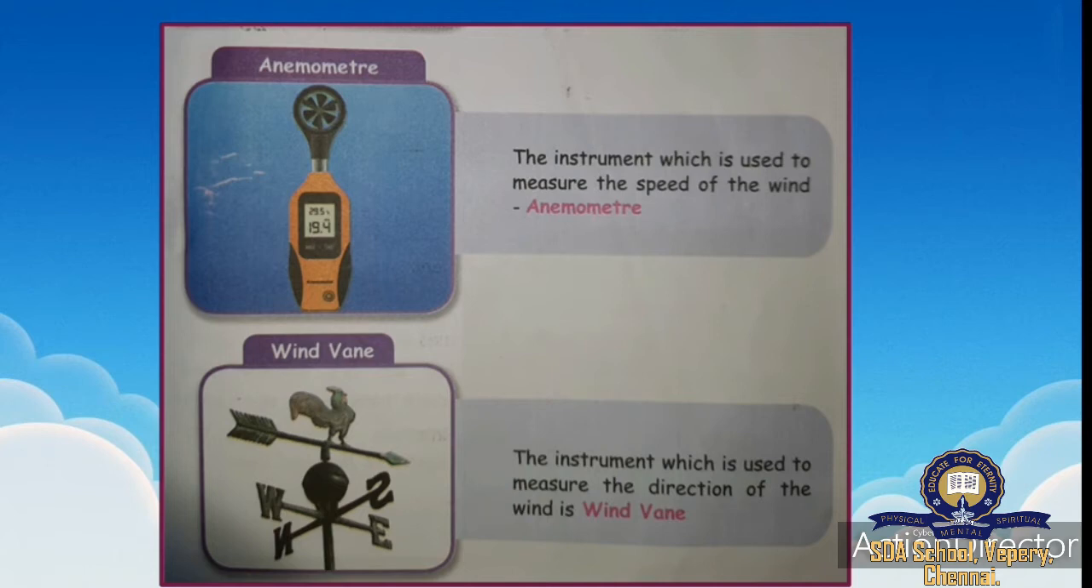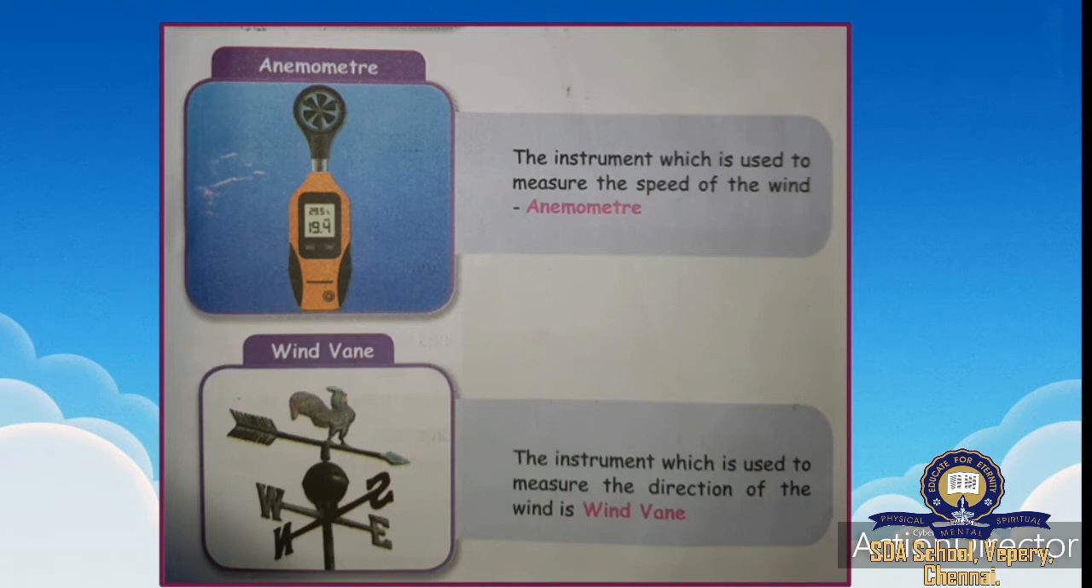So we studied 3 instruments: barometer, anemometer and wind vane. Barometer is used to measure the pressure of the wind. Then comes the anemometer, used to measure the speed of the wind. Then the instrument used to measure the direction of the wind is the wind vane.